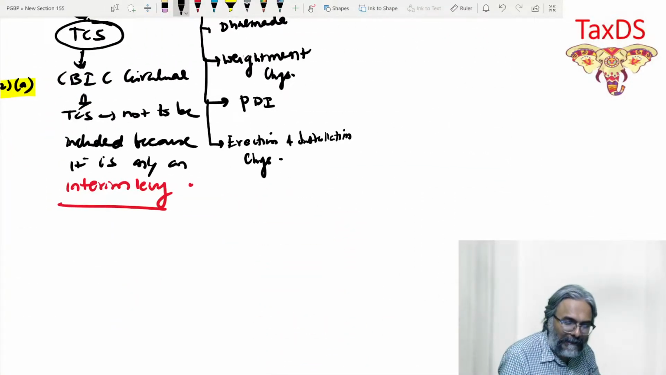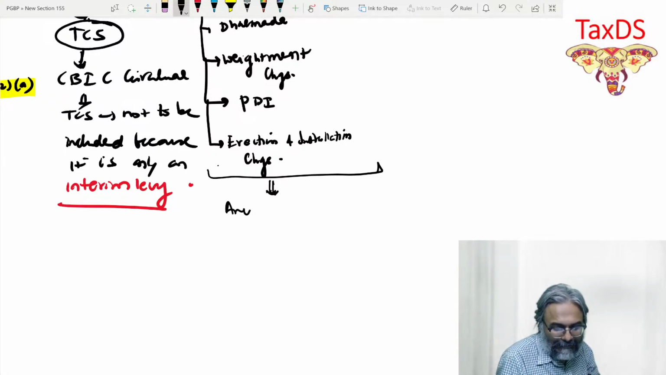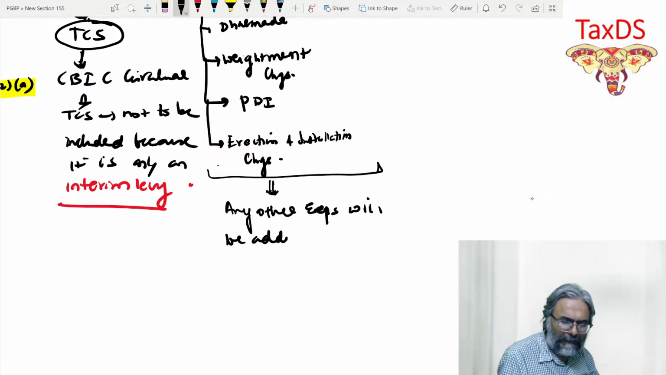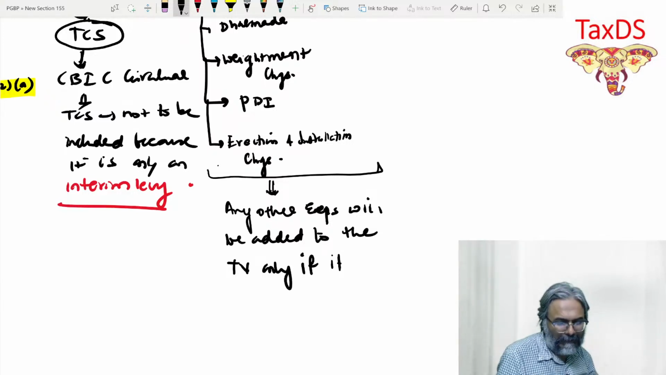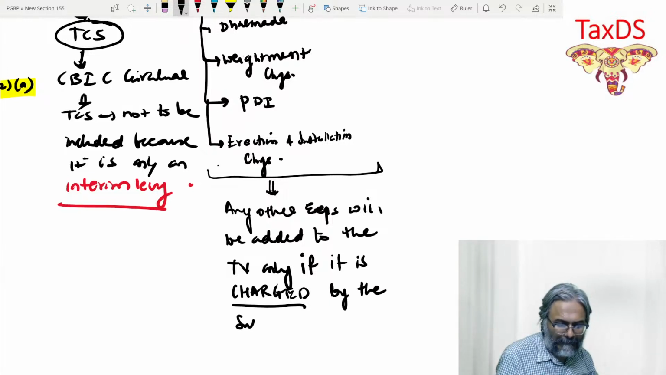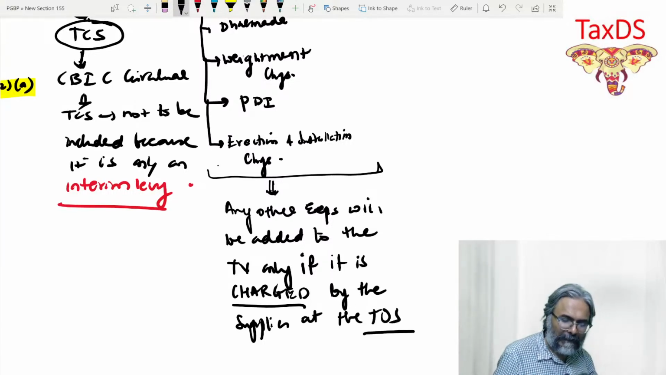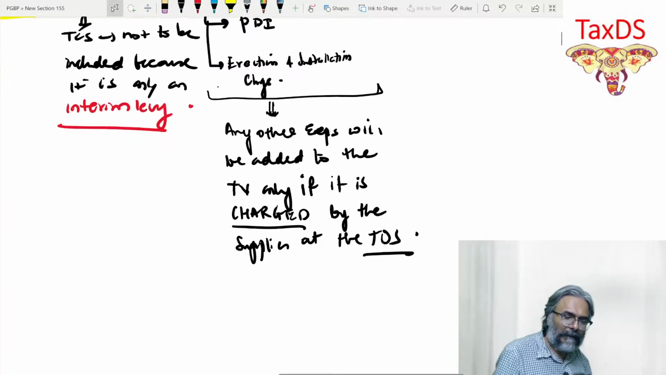So now what you can do, students, is this. Please write over here in this context: any other charges, any other expenses, will be added to the transaction value only if it is charged by the supplier at the time of supply. Just write an example.